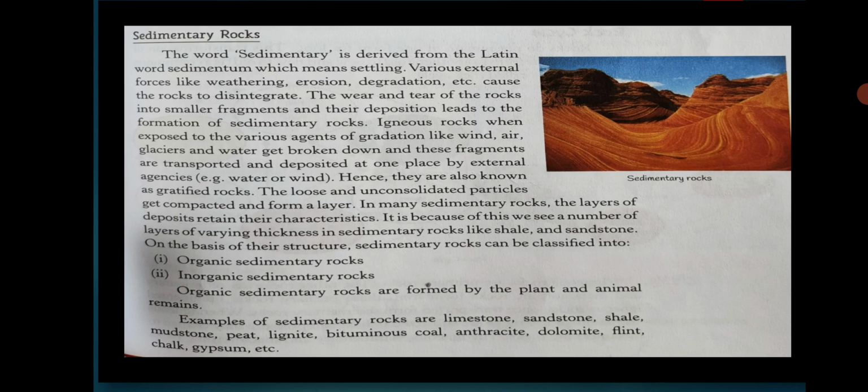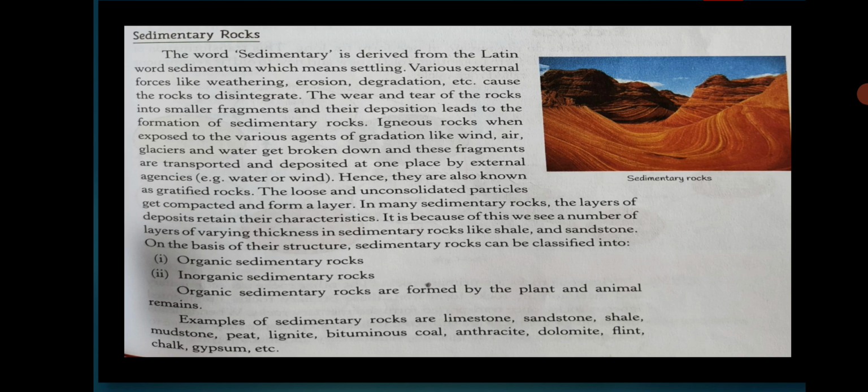Igneous rocks, when exposed to the various agents of gradation like wind, water, air, and glaciers, get broken, and these fragments are transported and deposited in one place by the external agencies like water, wind, and air. Hence, they are also known as stratified rocks. So, sedimentary rocks are also called stratified rocks.